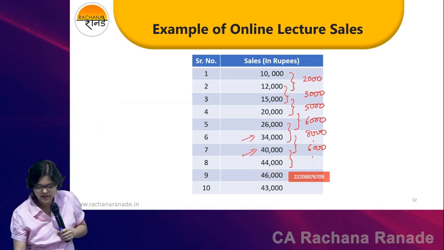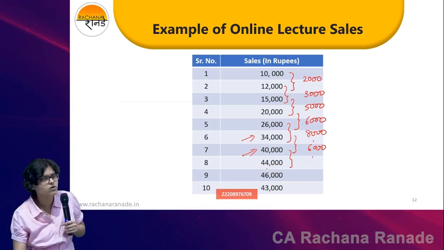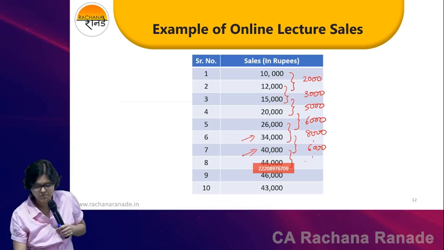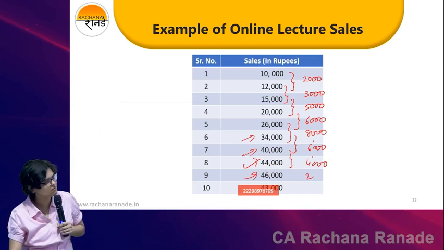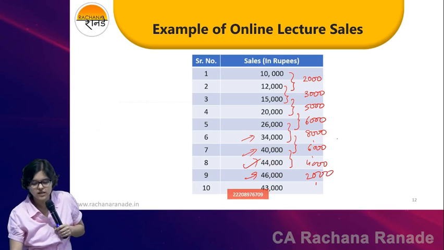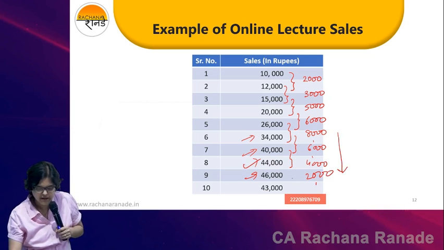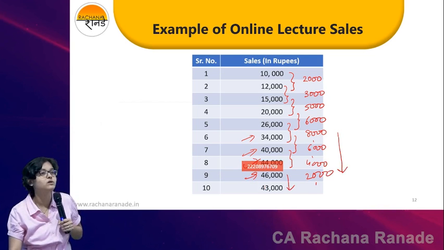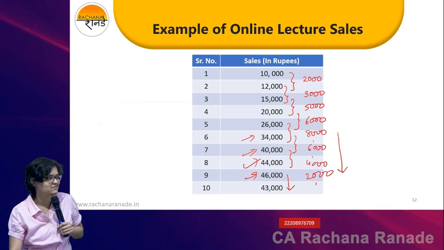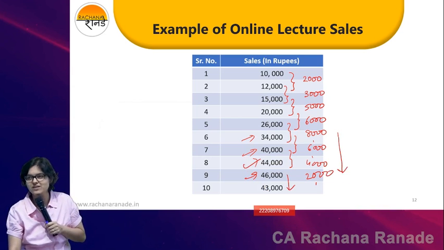Okay. What about the next one? From 40 it has gone up to 44, but it has gone up only by 4,000. From 44 it has gone up to 46, but only by 2,000. Can you see weakness creeping in continuously here? And finally my sale drops in absolute terms also. From 46 it went down to 43 now.